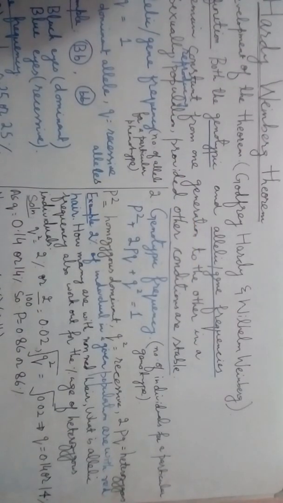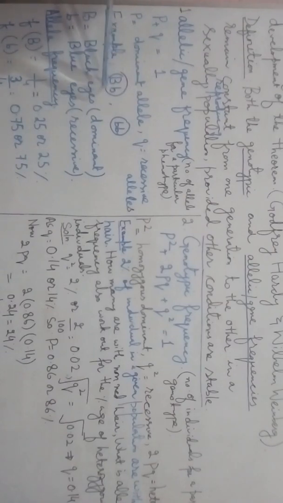Now I can calculate allelic gene frequency with the help of a simple example. Say for example there is a population having two individuals, one that has black eyes and the other that has blue eyes. As black eye color is dominant over blue eye color, a heterozygous individual will have black eyes, and the other one is recessive. So now we can determine the allelic frequency of both alleles, one for black eye color and the other for what? Blue eye color.